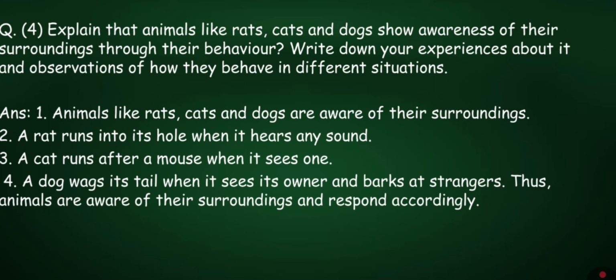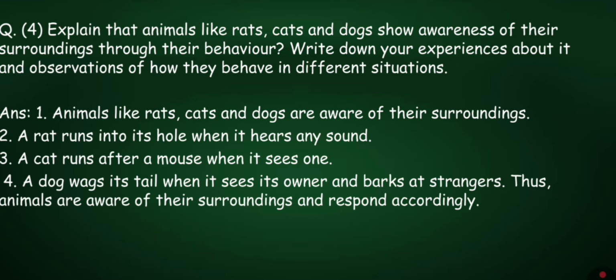Fourth question. Explain that animals like rats, cats and dogs show awareness of their surroundings through their behavior. Write down your experiences about it and observations of how they behave in different situations.